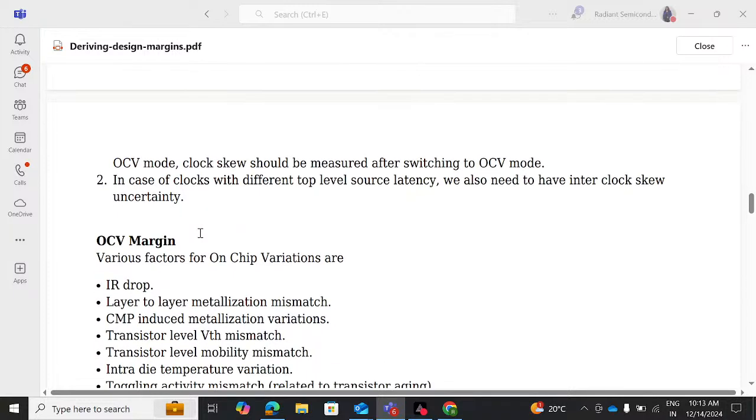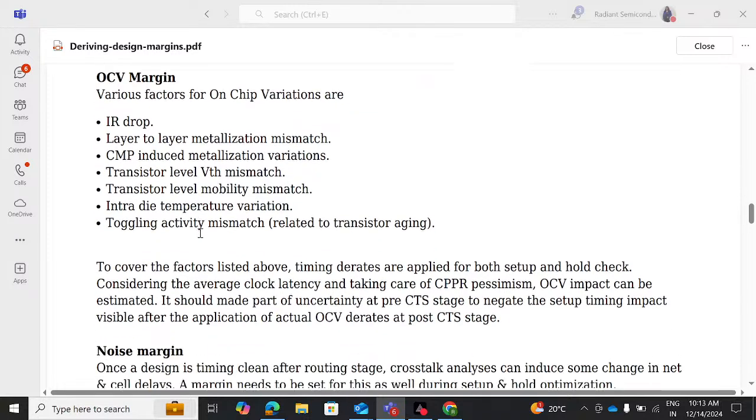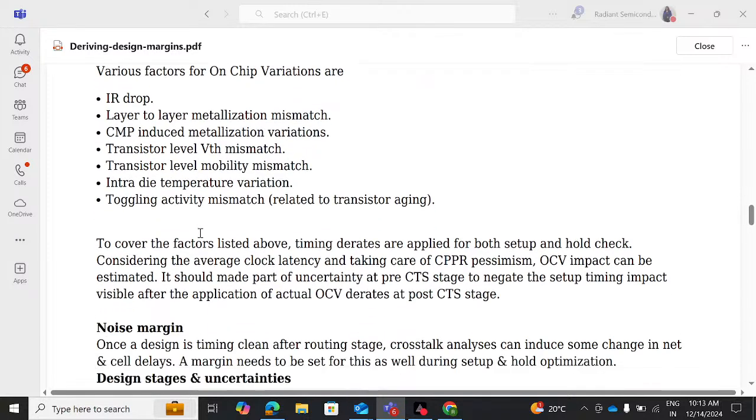Various factors for on-chip variation are IR drop, layer to layer metallization mismatch, CMP induced metallization variations, transistor level VTH mismatch, transistor level mobility mismatch, intra-die temperature variation, toggling activity mismatch related to transistor aging, right? These are the main OCV related things which we have to consider.